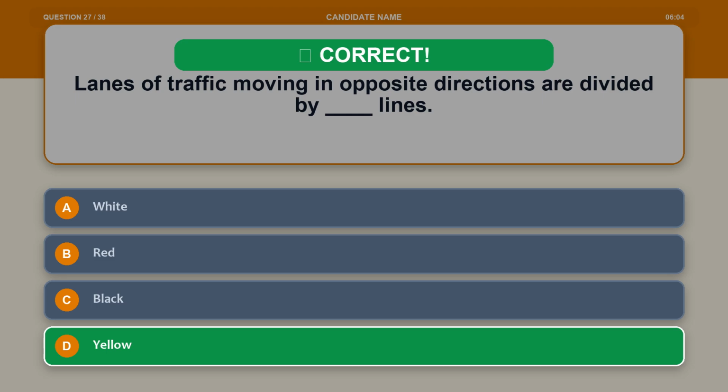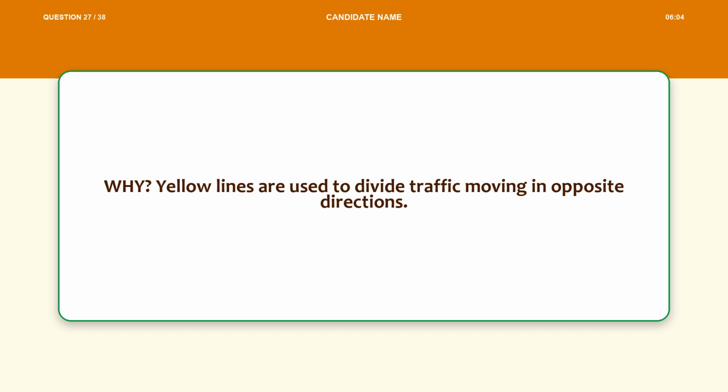The correct answer is option D, yellow. Explanation. Yellow lines are used to divide traffic moving in opposite directions.